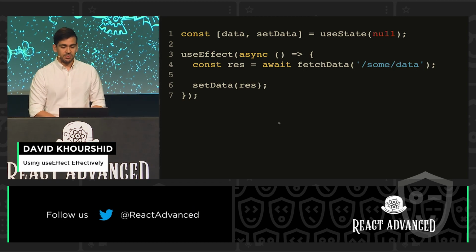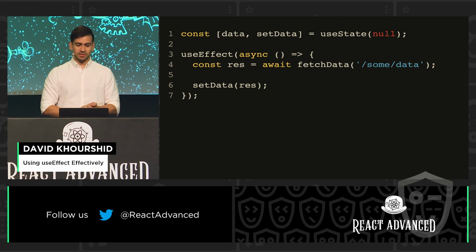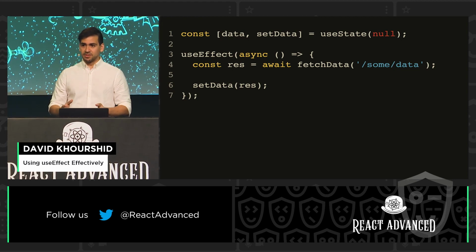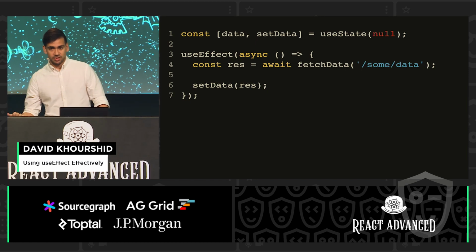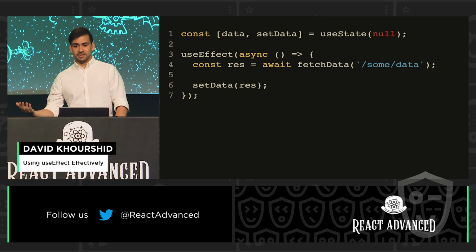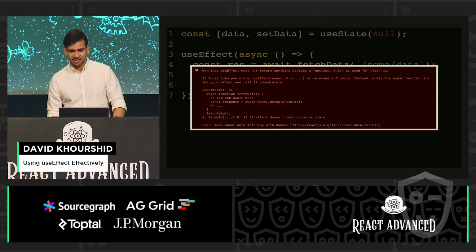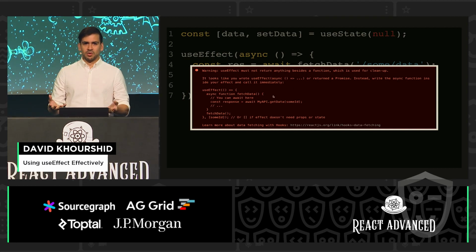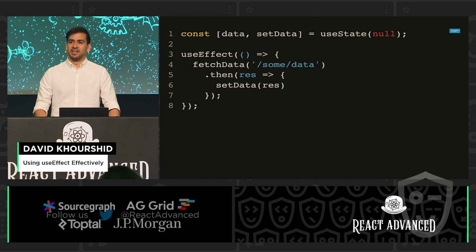But now things are different. We have useEffect. I learned about useEffect in 2018, and I was very excited to use it because I'm like, wow, this makes things a lot simpler. So instead of making these big, bulky classes, we have these hooks that we could put things in. I wanted to fetch data. It was 2018, so I wanted to use new JS syntax. And it was an effect, so I put it in useEffect. Tried this, React yelled at me. It said, listen, this async await stuff, it's fancy, but you cannot use it like that. It doesn't know what to do with this promise that you returned from useEffect. So we had to do things like it was 2015 and use .then.